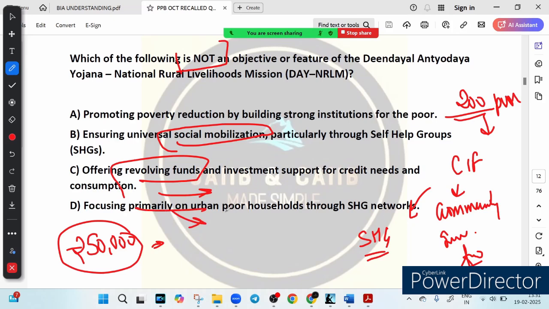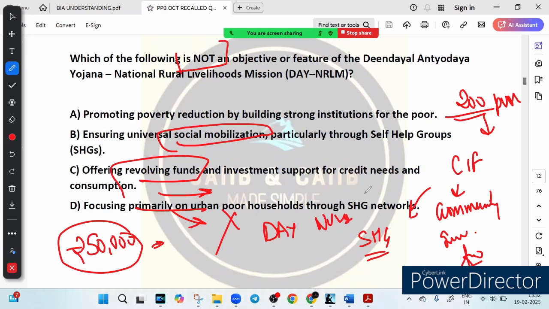Is it true? No. DAY-NRLM is exclusively for rural poor households, not urban poor. It works in villages and rural areas to improve livelihood, promote SHGs and provide financial assistance. So suppose a woman in a rural village wants to start a dairy farm, she can get support from DAY-NRLM. But if someone in a city wants the same support, they can look at another scheme like Deen Dayal Antyodaya Yojana, which is called DAY-NULM. For urban there is a different scheme, DAY-NULM, which is designed for urban poor households.